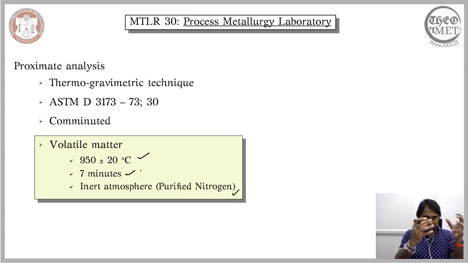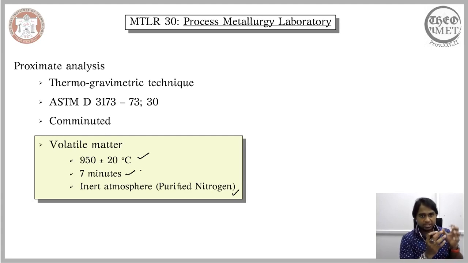So after calculating the weight loss during the lower temperature and prolonged period of time, you increase the temperature to 950 degrees Celsius and hold it just for 7 minutes, without introducing any air, without contaminating the environment. You continue to have an inert environment, but you raise the temperature and hold it for a short duration, and then you calculate the weight loss, and this weight loss is translated to the volatile matter content.